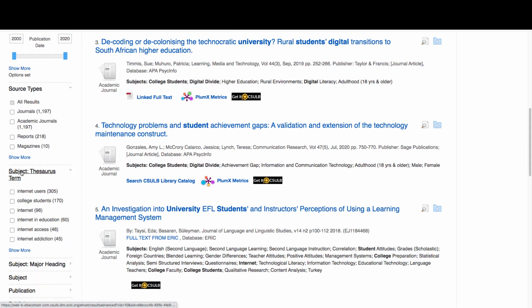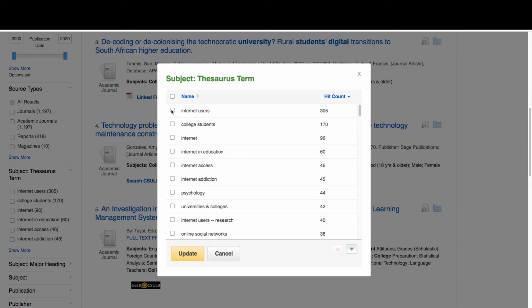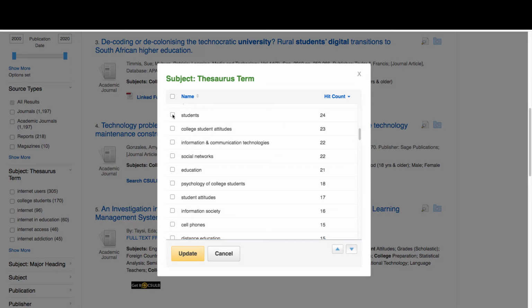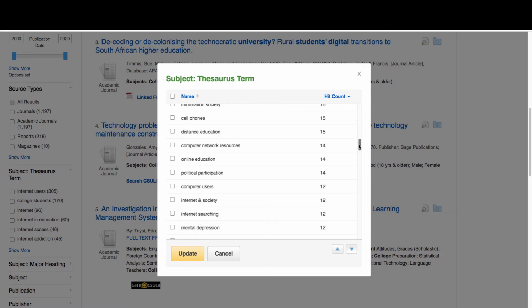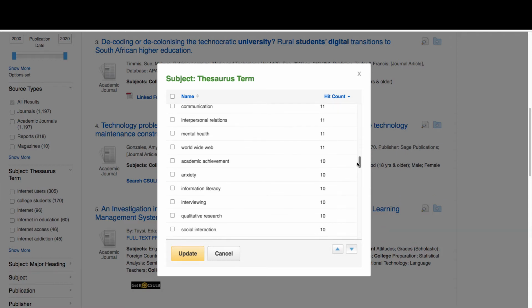Then we're going to return to the subject thesaurus, clicking Show More. And we're going to do college students and internet in education and internet access, universities and colleges, maybe undergraduates, higher education, educational technology, information technology, students, and I'm looking here to see if there's anything about the digital divide, and I'm not seeing that.